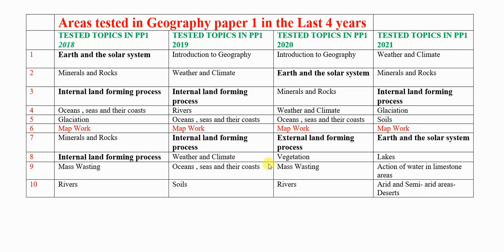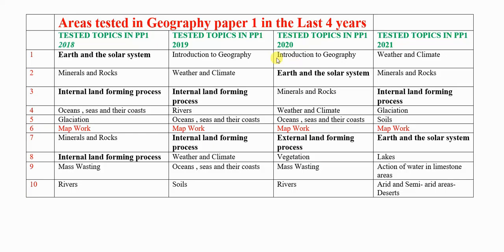Weather and climate, 25 marks. Ocean, seas and their coasts, 25 marks. And then soils, 25 marks. So I want you to check the questions that are repeating themselves here. You can see rivers, rivers. Ocean, seas and their coasts, ocean, seas and their coasts. Weather, climate. You see weather here and climate is in question 2. The same question is repeated, question 9, 25 marks. So those are the things I wanted you to be aware of.